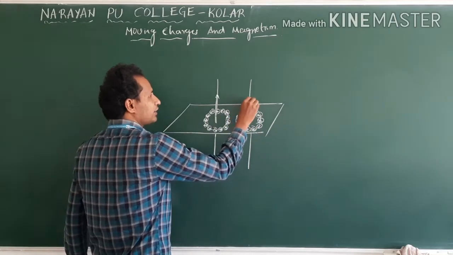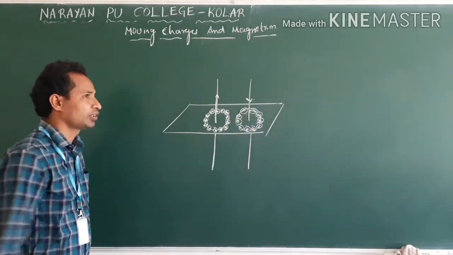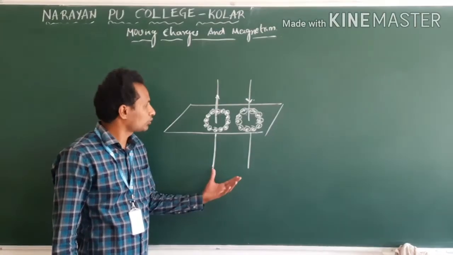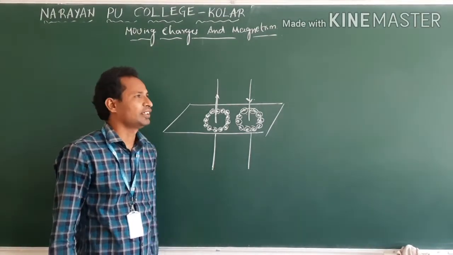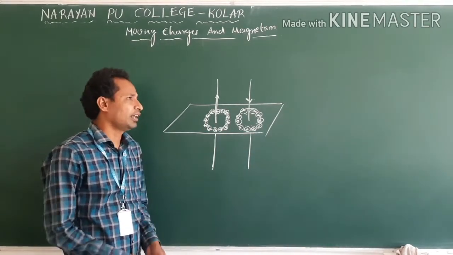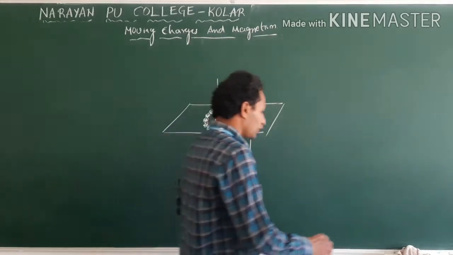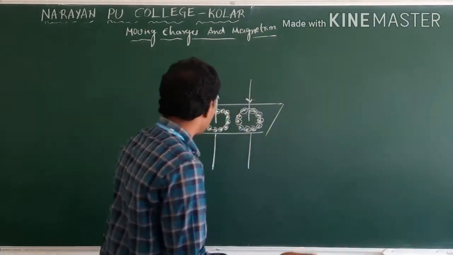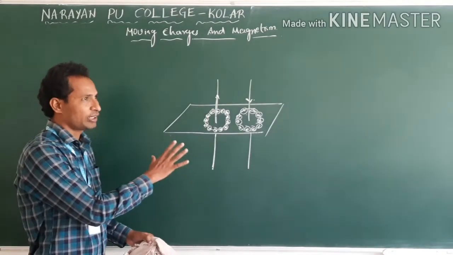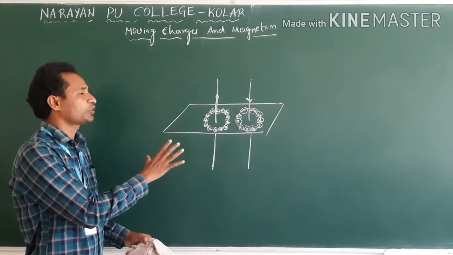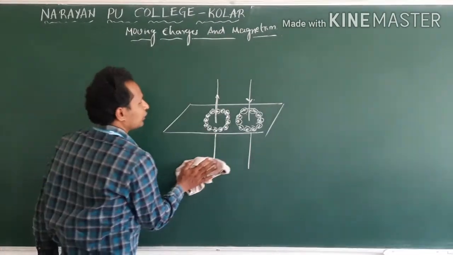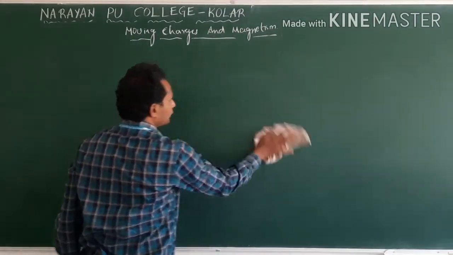The reason is that the current direction is changed. Clear? So this was the observation. After that we have seen electromagnetic waves, everything came, and different equipment came. We are enjoying them now. This is the fundamental observation of moving charges producing magnetism. Now we will see one by one.